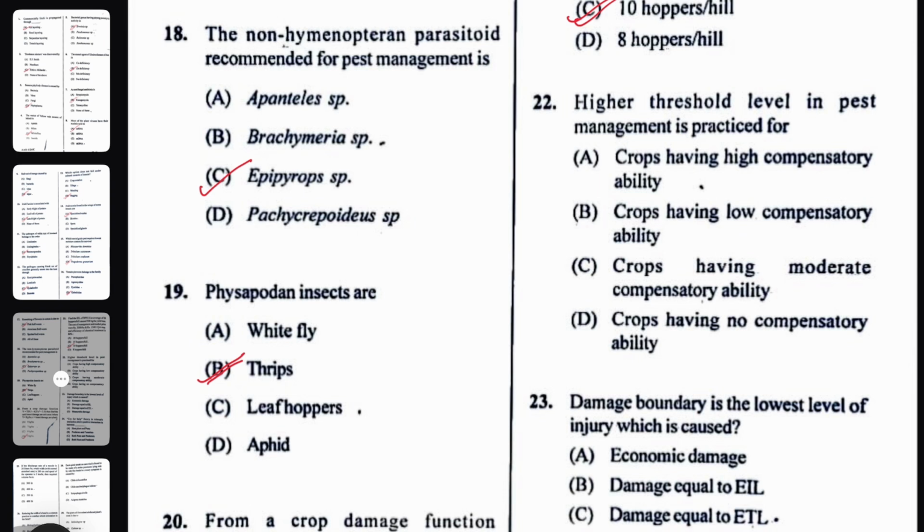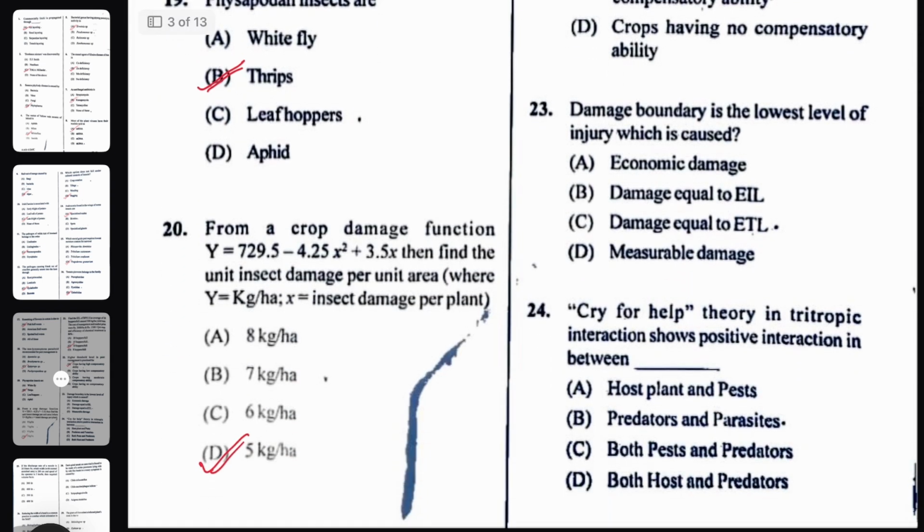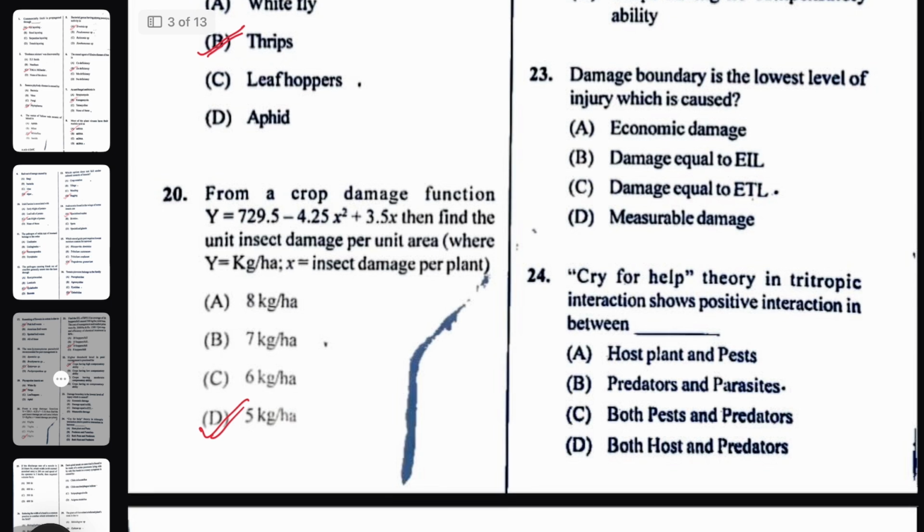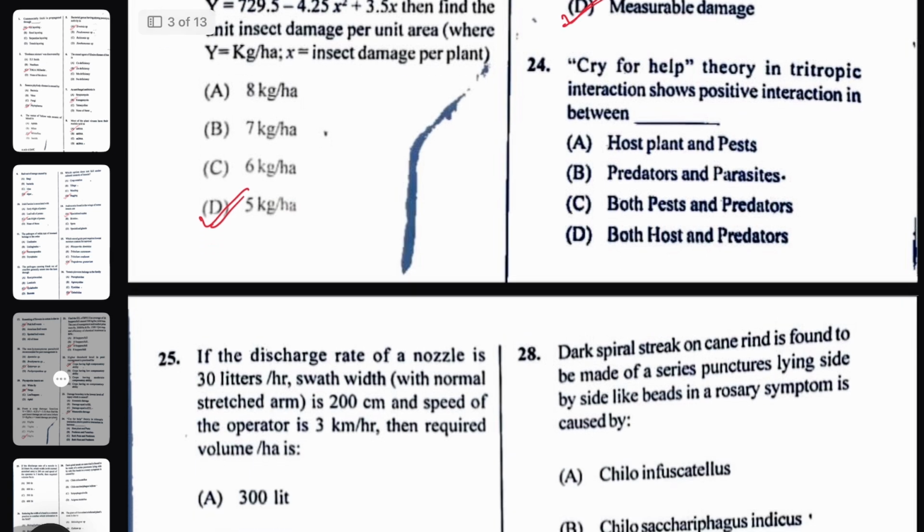Next, higher threshold level in pest management is practiced for crops having high compensatory ability. This will be the most probable answer. Then, damage boundary is the lowest level of injury which caused measurable damage. That damage we can measure.